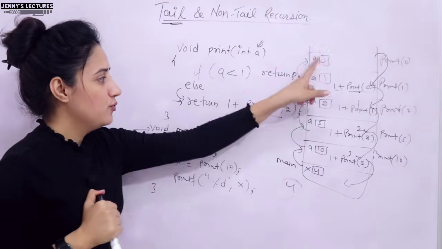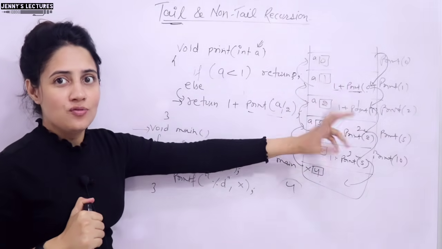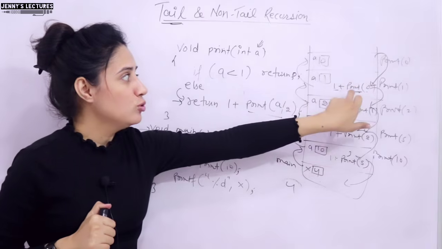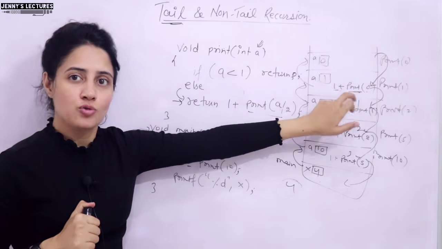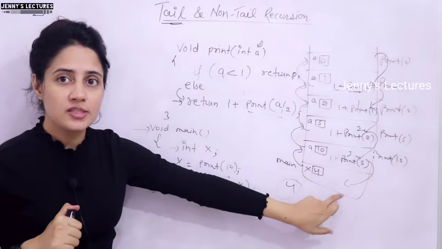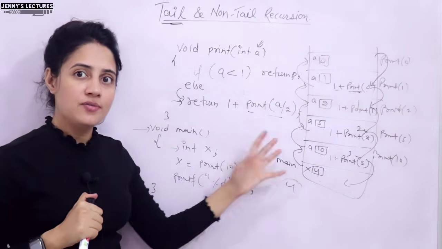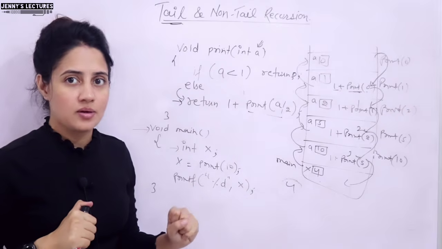So now here we are fully utilizing the stack. We are maintaining the stack. Obviously we have to maintain it, because after returning also we have to do something. So here we are fully utilizing the stack, but in tail recursion it's just a wastage of space if you maintain the stack, right? But in non-tail we are utilizing the space, right?